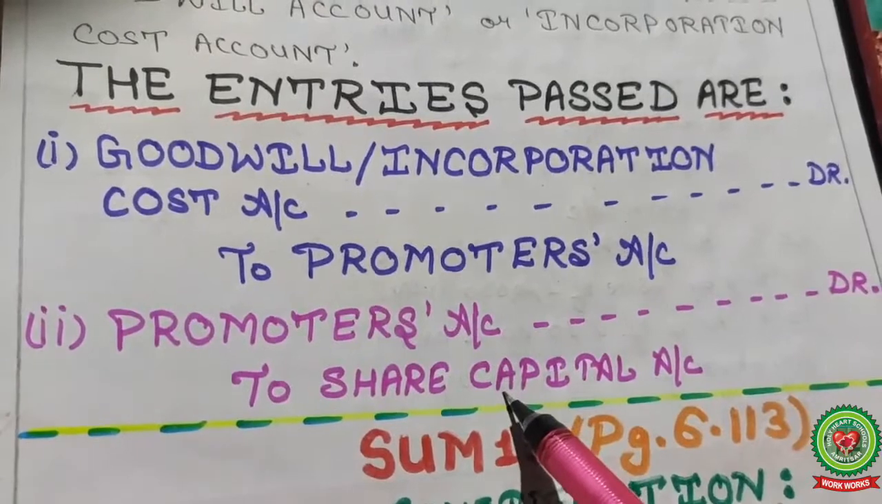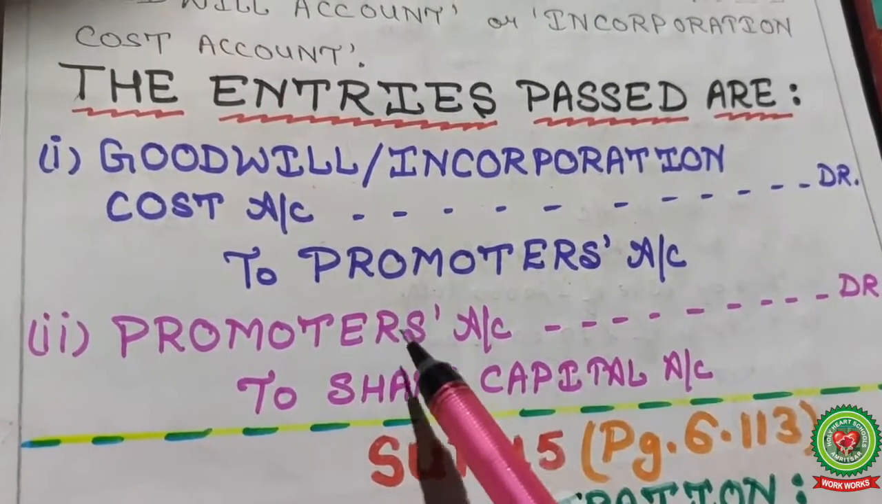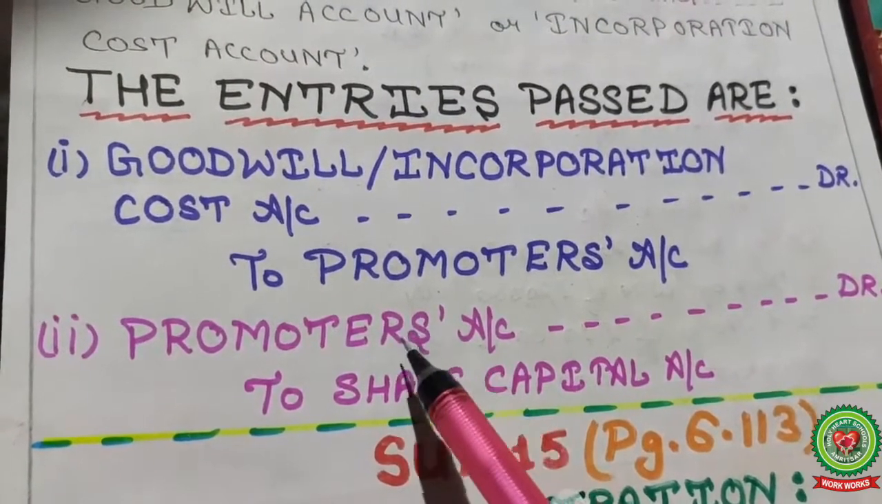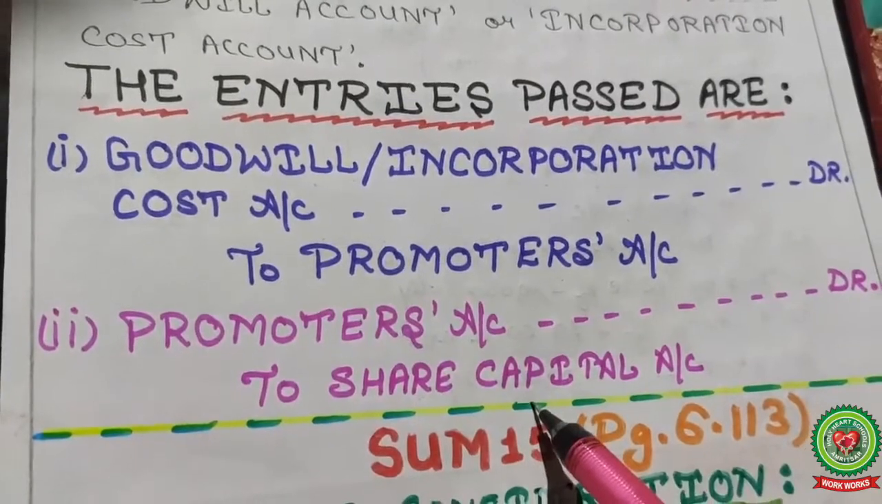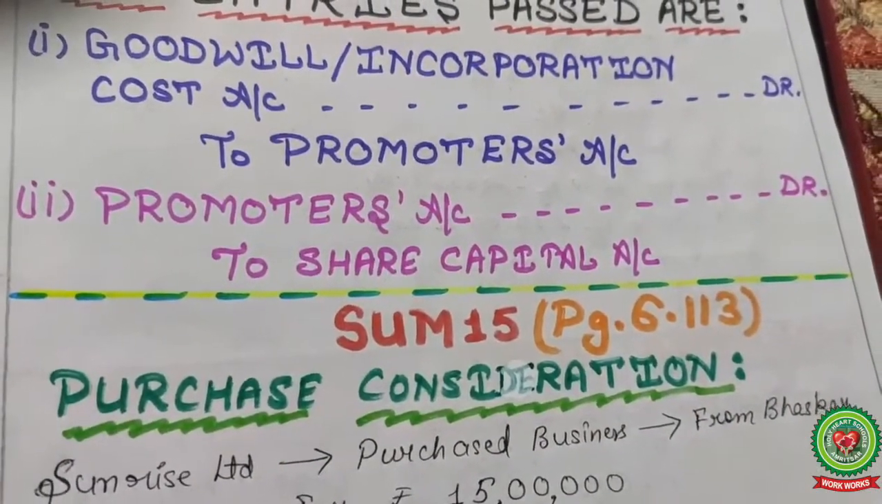Next entry, promoters account debited to share capital. Now what goes out? Share capital. So here credit what goes out and debit the receiver. The promoter is receiving, so the promoters account is debited to share capital account. Now see your book, page number 6.113.